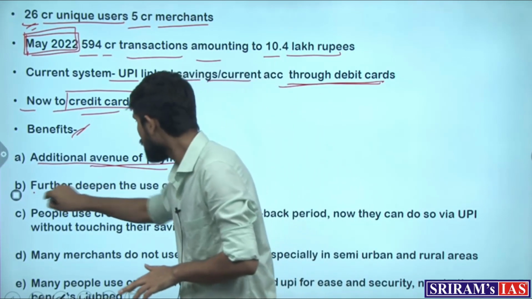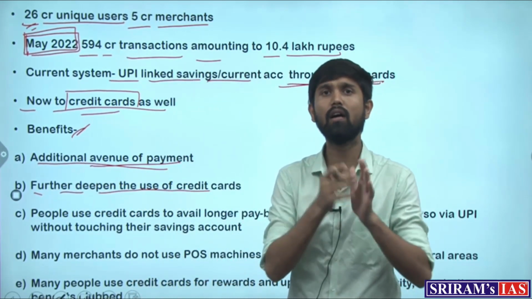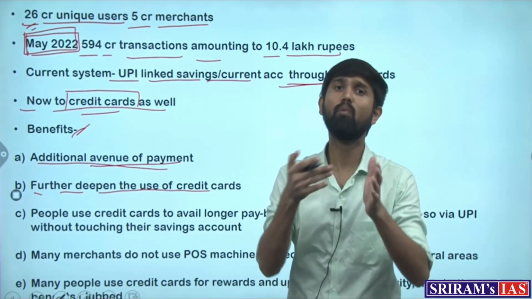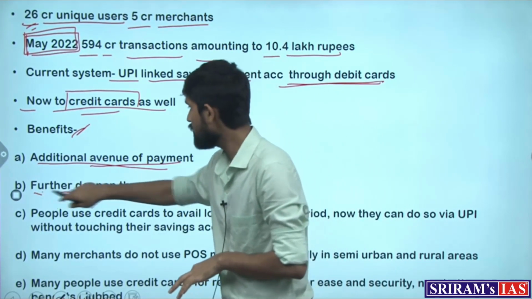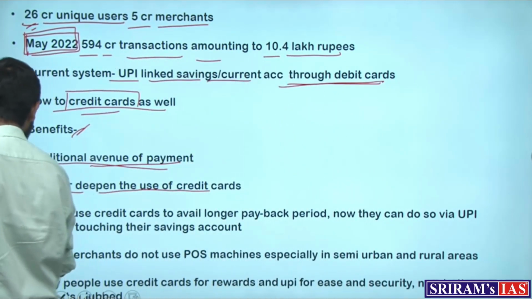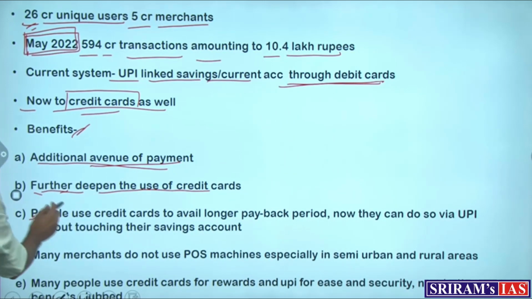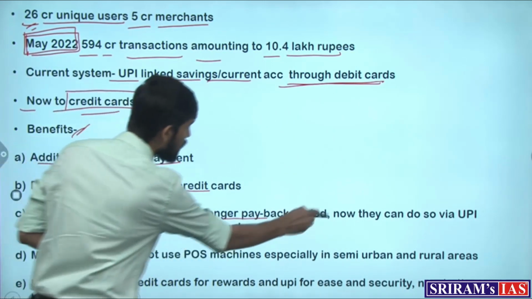It also will further deepen the use of credit cards. So people who were earlier using credit cards, more number of people can be facilitated to use those cards since now they are linked to UPI. And another benefit is people use credit cards to avail longer payback period.